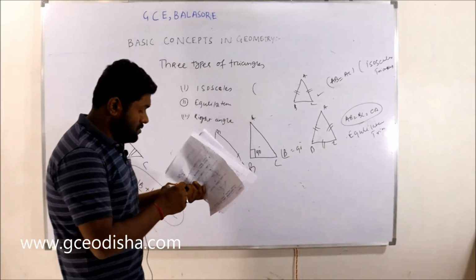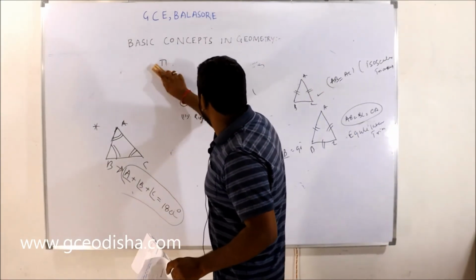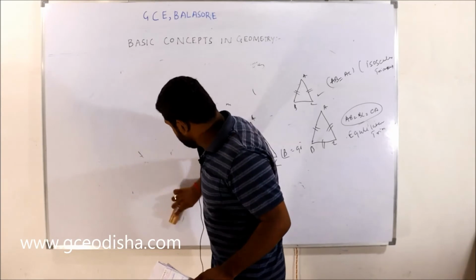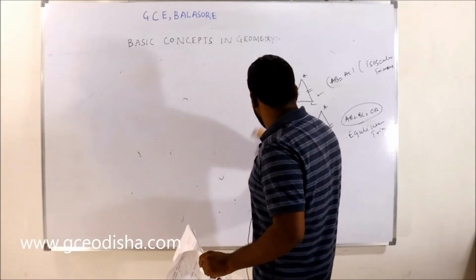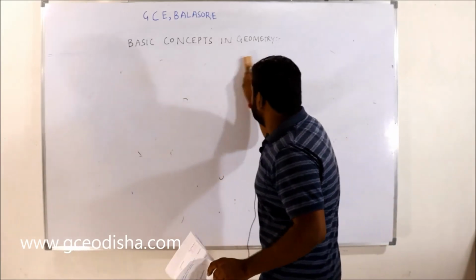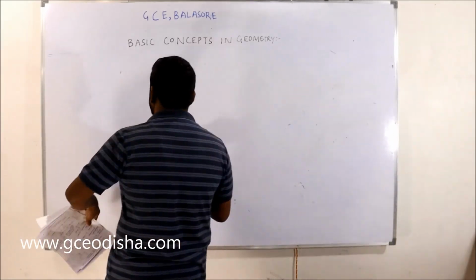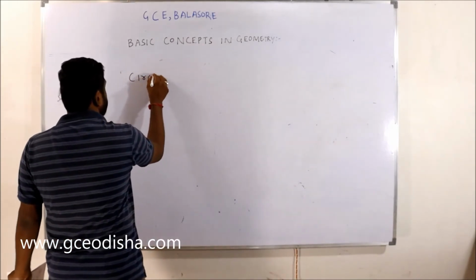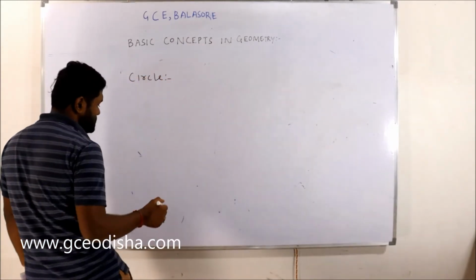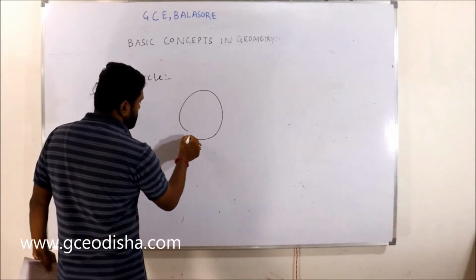Then we come to another concept, the circle. Circle is generally termed as the basic shape.